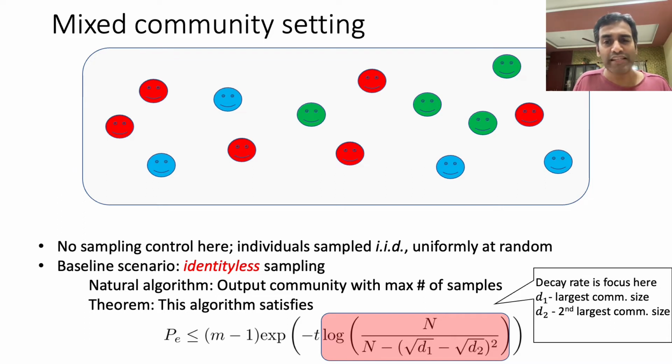Capital N is of course the total population, D1 is the size of the largest community, D2 is the size of the next largest community. So this is what the decay rate looks like for the simple identity-less algorithm, and as you might expect, this decay rate can in fact be shown to be optimal. One can come up with an information theoretic lower bound that says that no algorithm can achieve a decay rate better than what I have described here. So the identity-less case is therefore very straightforward.